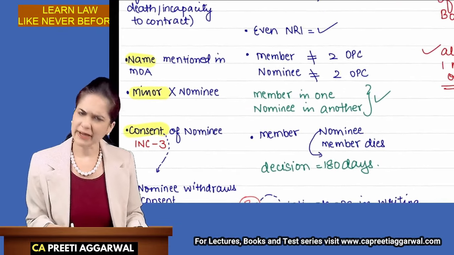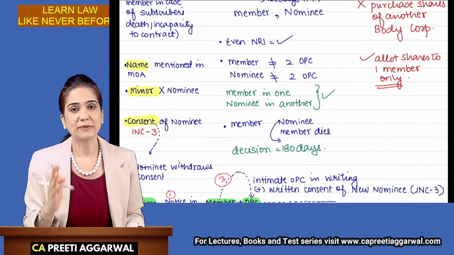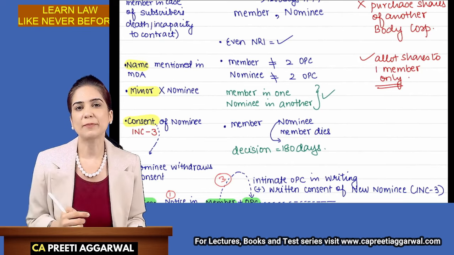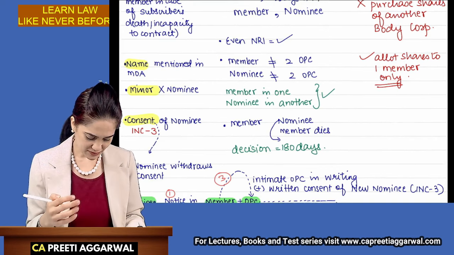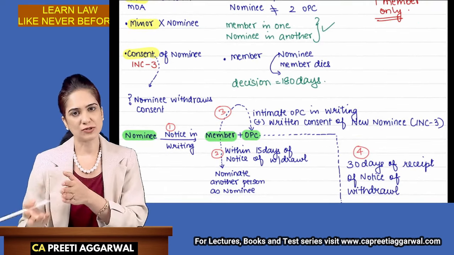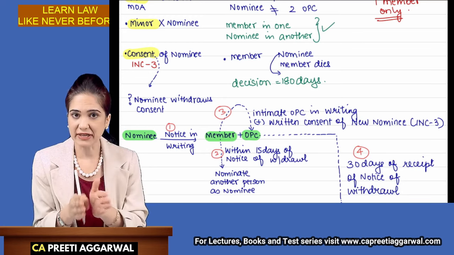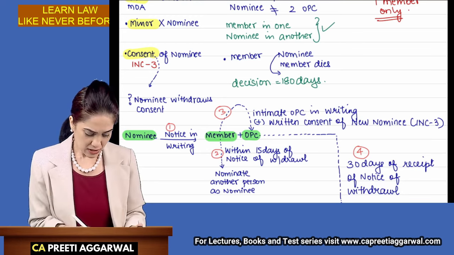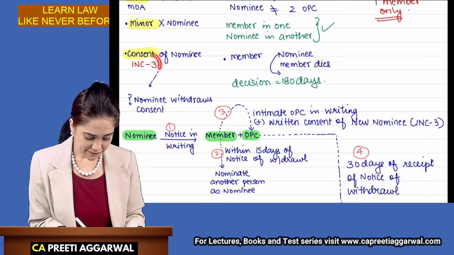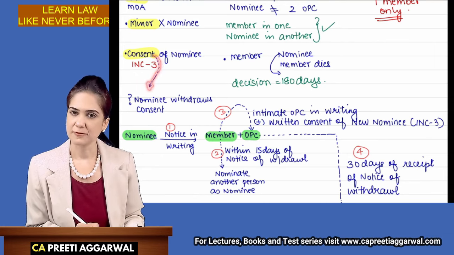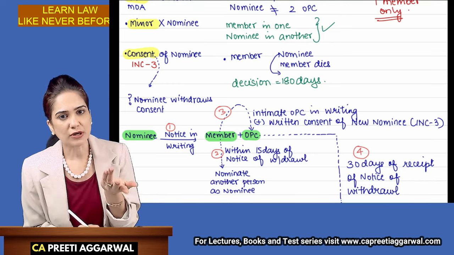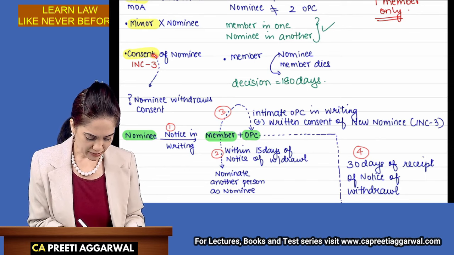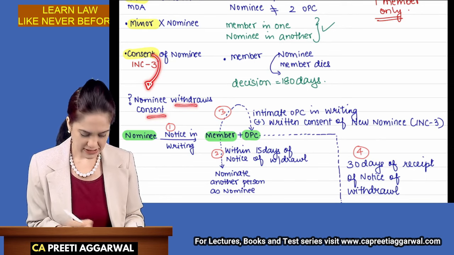So can I appoint anyone as nominee? No, we need to obtain his consent. He should agree to act as nominee and that consent is obtained in form INC 3. Yes, we will file this form with ROC, that written consent. It has to be obtained in writing. So the written consent will also be filed with ROC. He has for now given his consent. Can he later on withdraw his consent as a nominee? Yes. Nominee may withdraw his consent.